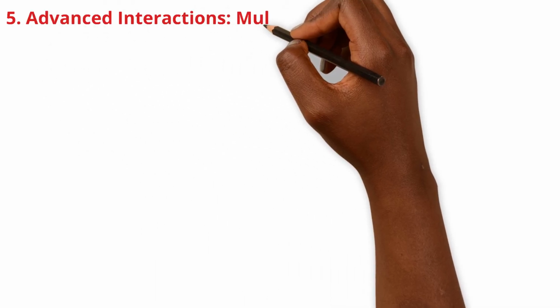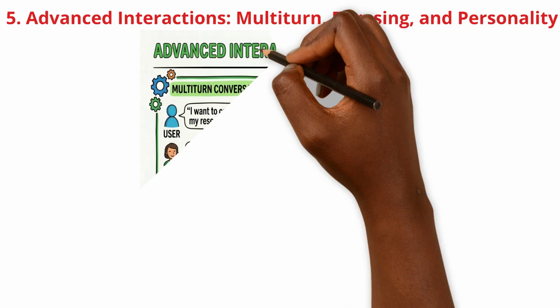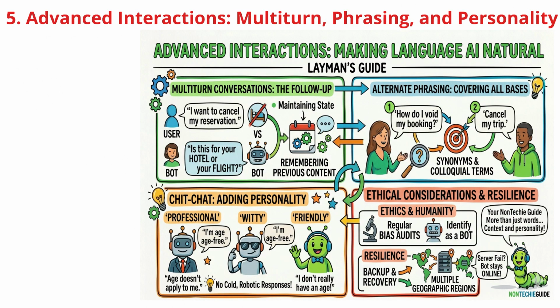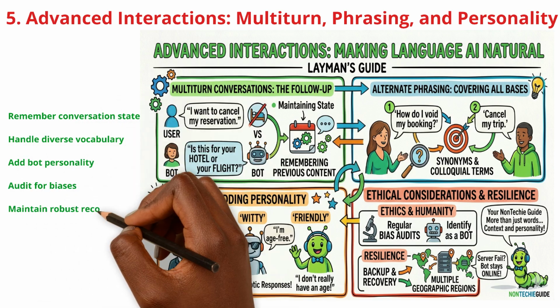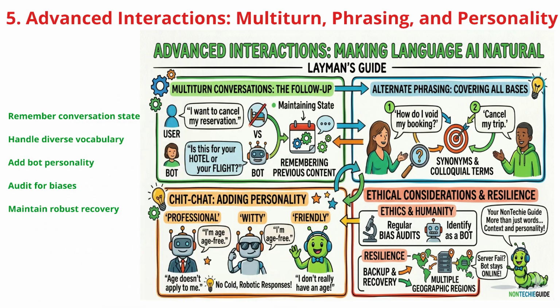To make language AI feel truly natural, developers employ three advanced techniques. First, multi-turn conversations allow the bot to maintain state, remembering what was just said. If you ask to cancel a reservation, it will ask hotel or flight, rather than getting confused.